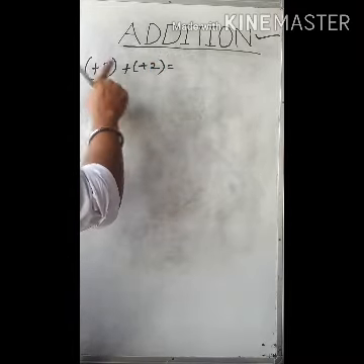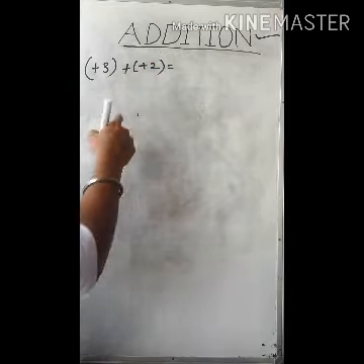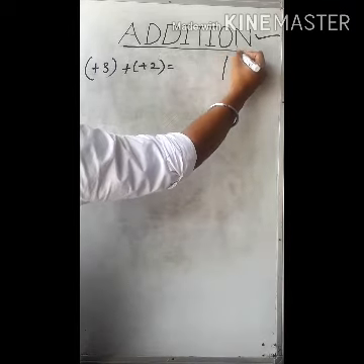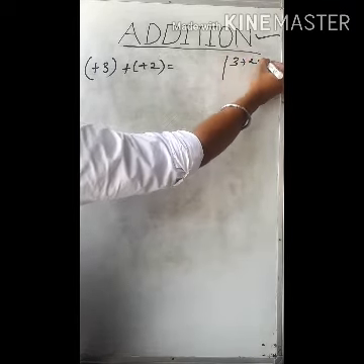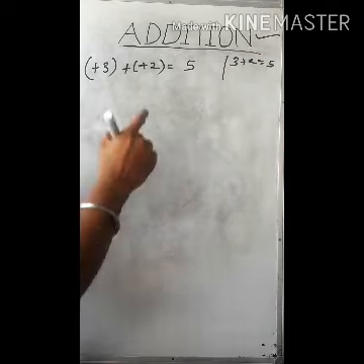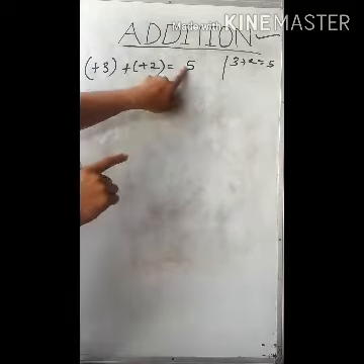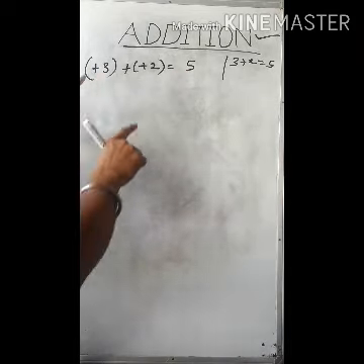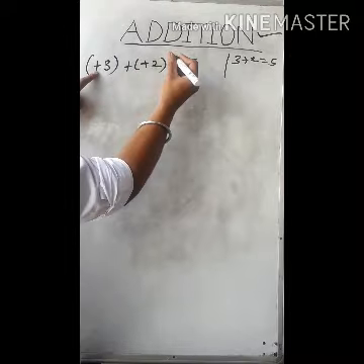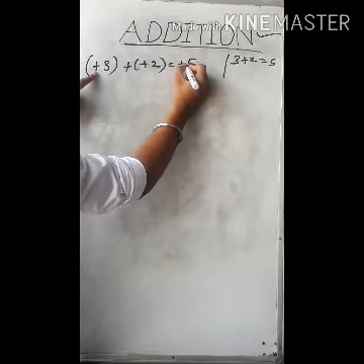We have already learnt that 2 and plus 2 are the same thing. So 3 and 2, what will be the answer? 3 plus 2, it's 5. So our answer will be 5. After getting our answer, we have to see that both our integers are of positive sign, so our answer will also have a positive sign.